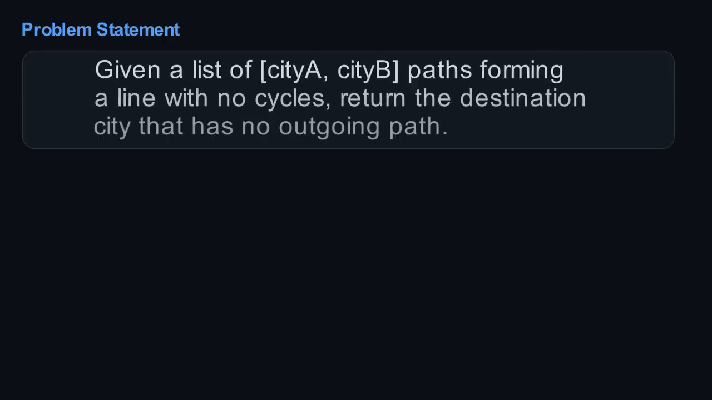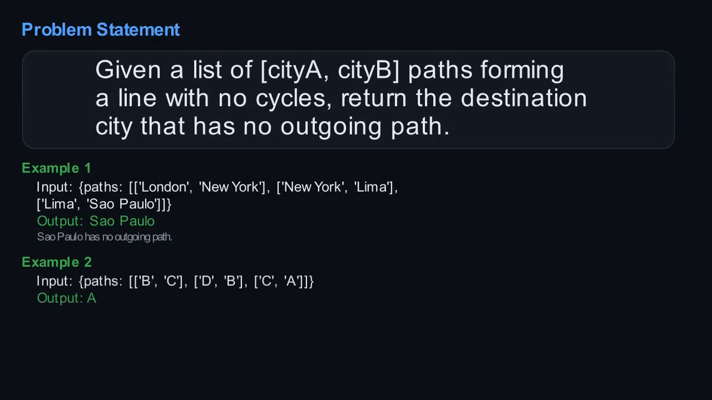We're given a list of paths where each path is a pair of strings, a source city and a destination city. The paths form a straight line, no loops, no branches. The task is to return the one city that appears only as a destination, never as a source. That's the final destination. The challenge is to avoid scanning the entire list for every city.